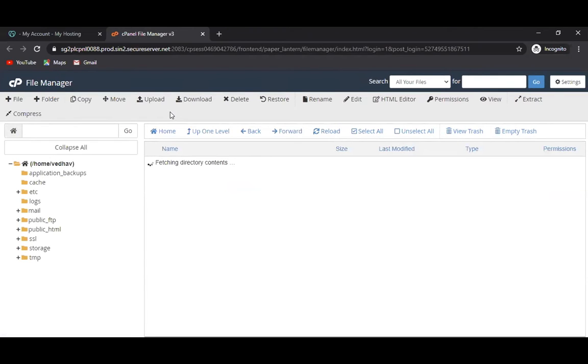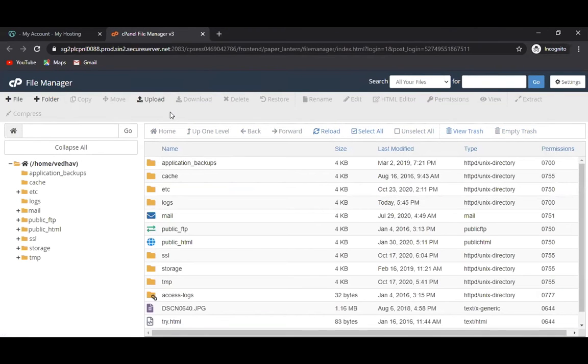So now, you can see this plus file means you can create a file. Plus folder, you can create a folder. You can copy, you can move, which means you can move a file from one folder to another folder.